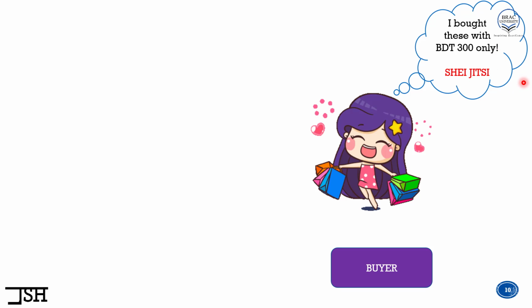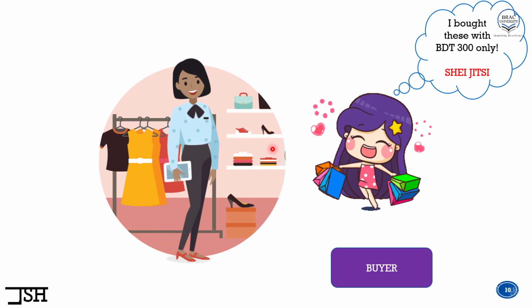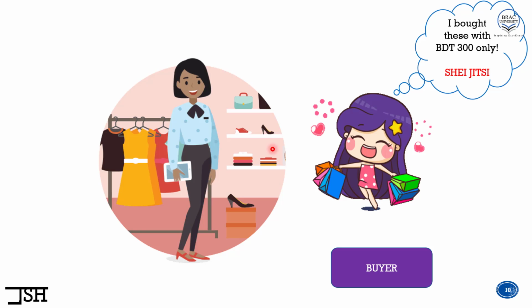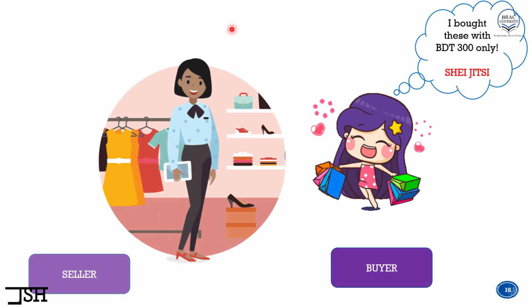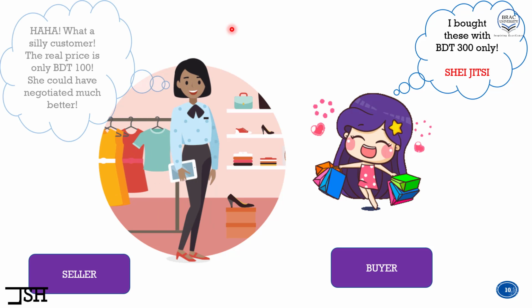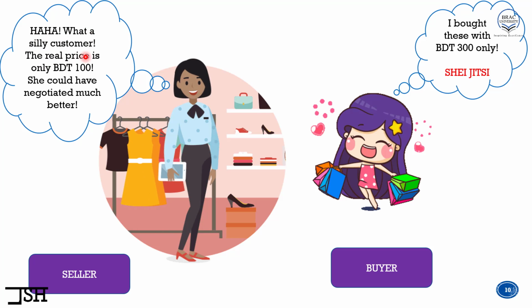"Ami jitsi." But this "ami jitsi" might be very wrong. Why? Because it might be very true that at the same time, the seller of the dress is thinking something else. What is the seller thinking? The seller might be thinking something like this: "What a silly customer. The real price is only BDT 100. She could have negotiated much better."